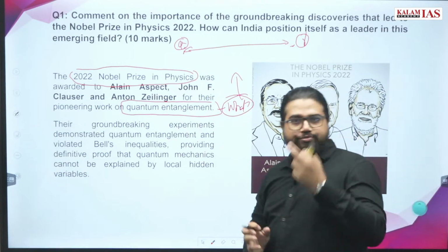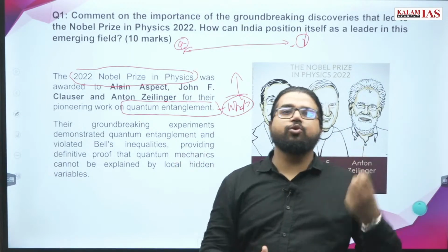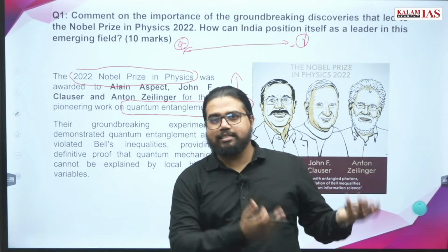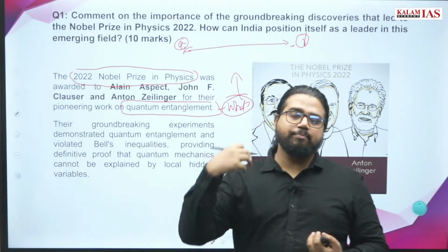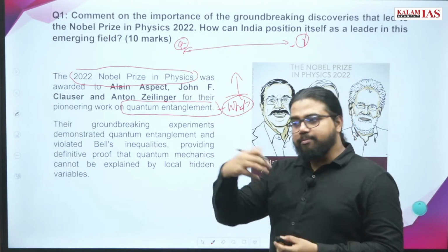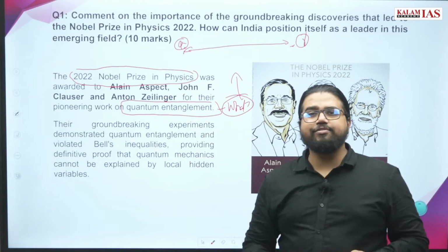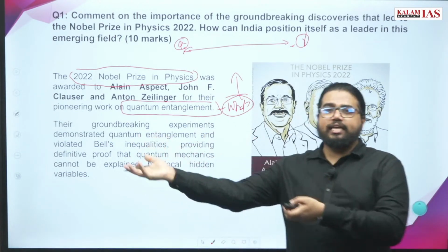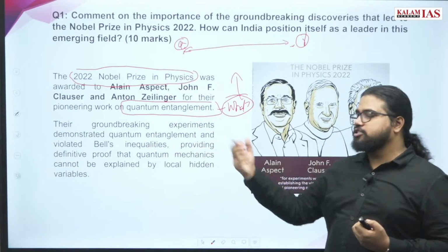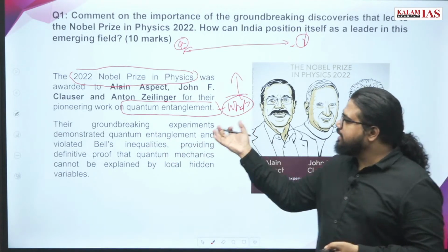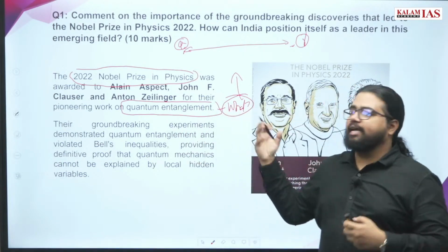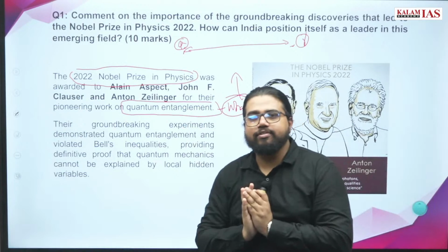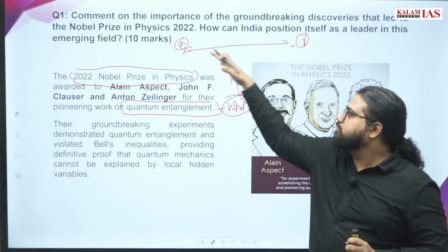Sometimes we also see debates going on between quantum physics and classical physics, with so much conflict. Some quantum physicists and some classical physicists are not ready to accept the propositions of the other side. This led to confusion about whether quantum mechanics really works in practical life. And the solution to this was their discoveries.